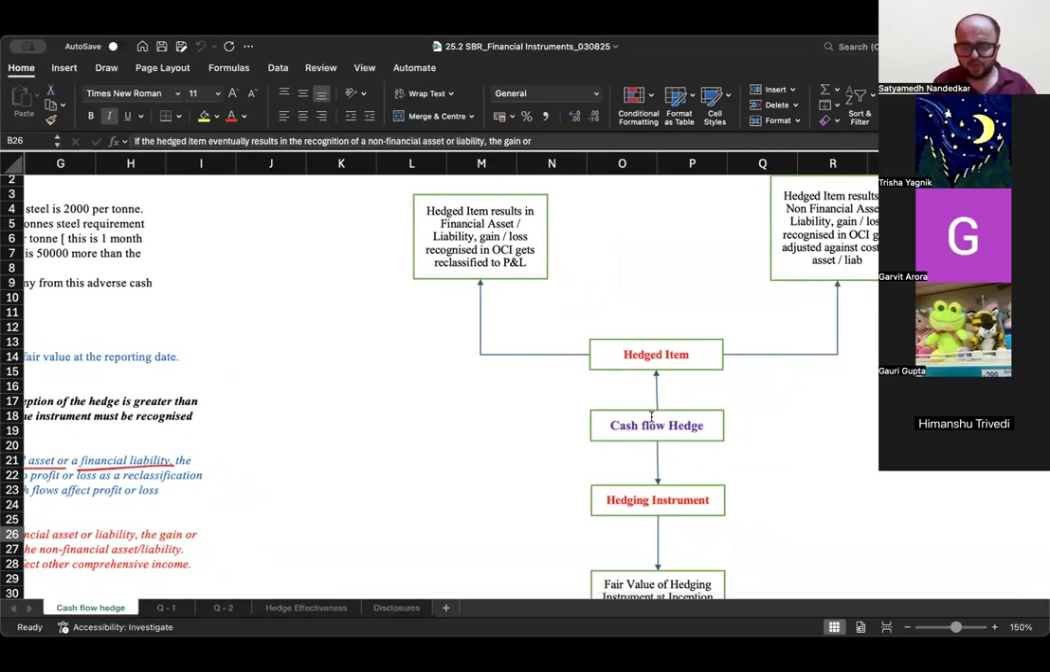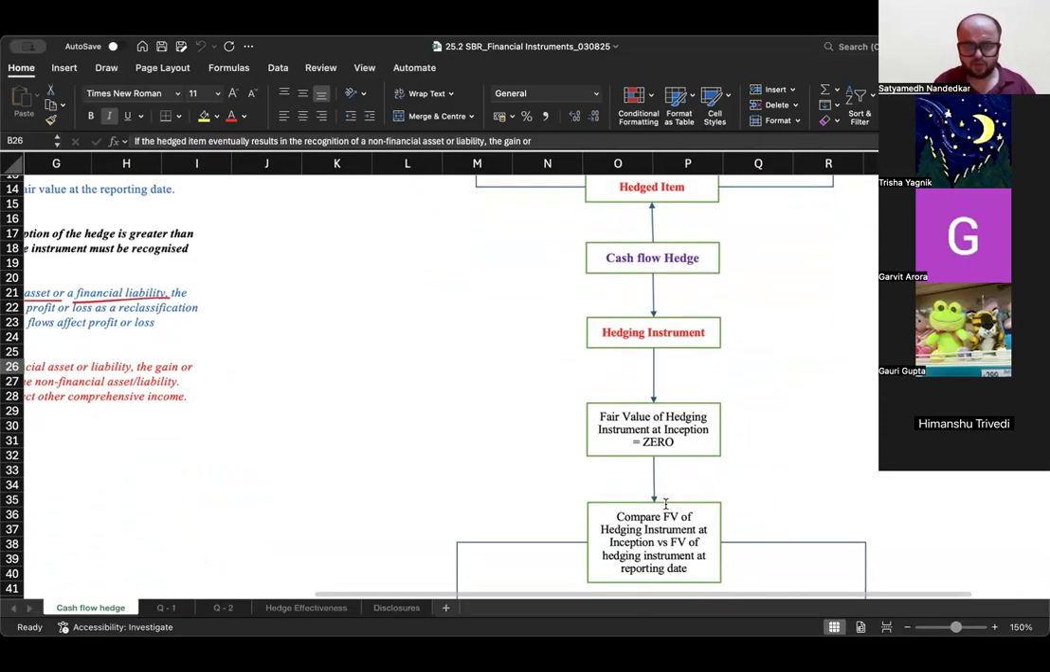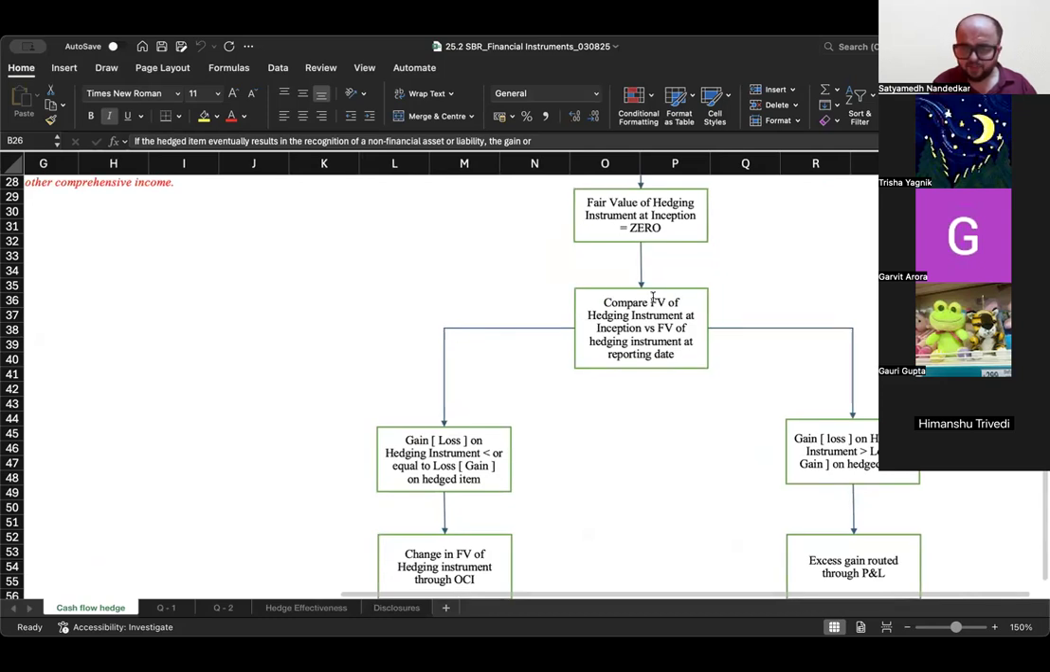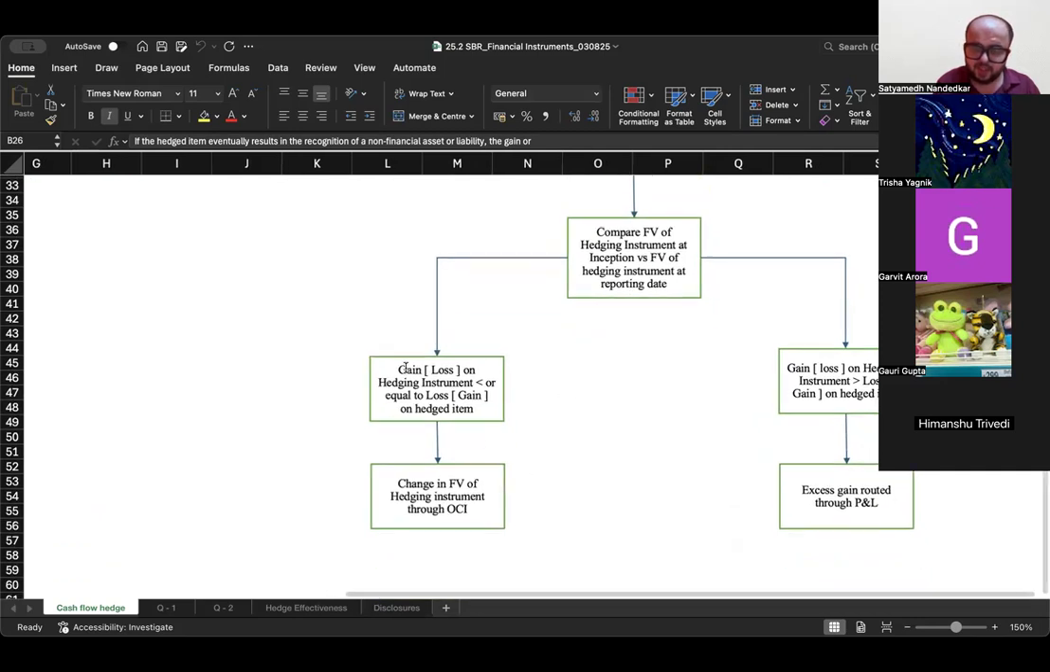ठीक है. Cash flow hedge, hedged item and hedging instrument. Compare fair value of hedging instrument at inception, which is 0, versus fair value of hedging instrument at reporting date. Gain on hedging instrument is less than loss on hedged item: change in fair value goes through OCI. Gain on the hedging instrument is greater than the loss on hedged item: excess gain gets routed through P&L.